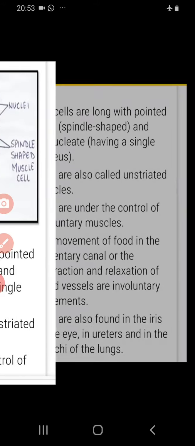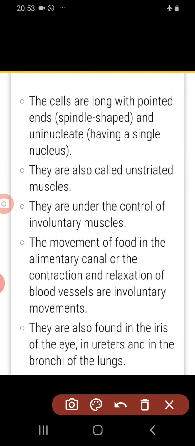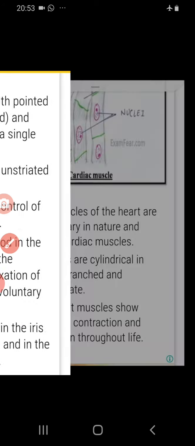Now the movement of the food which is caused in our alimentary canal. In our alimentary canal, the esophagus is a part. The contraction and relaxation of the esophagus is done by these involuntary muscles. They are also present in our blood vessels. They are also found in the iris of our eyes, in the ureter and in the bronchi of the lungs. More detail you will study in the next class. Right now you have to learn only these examples of these muscles.